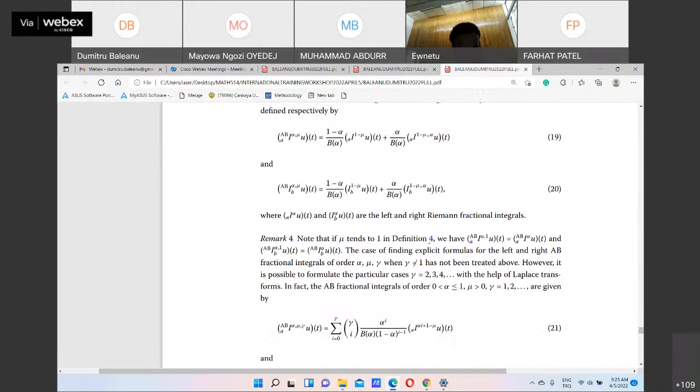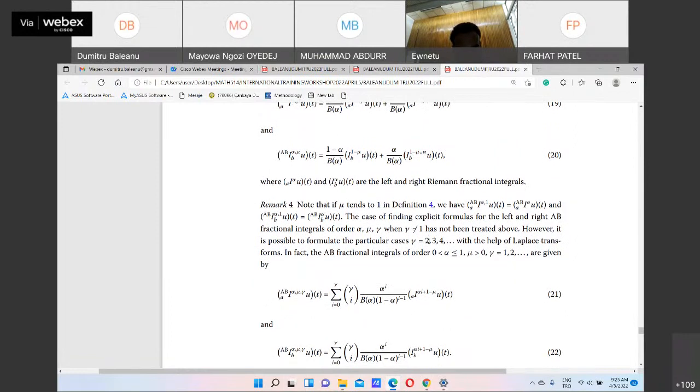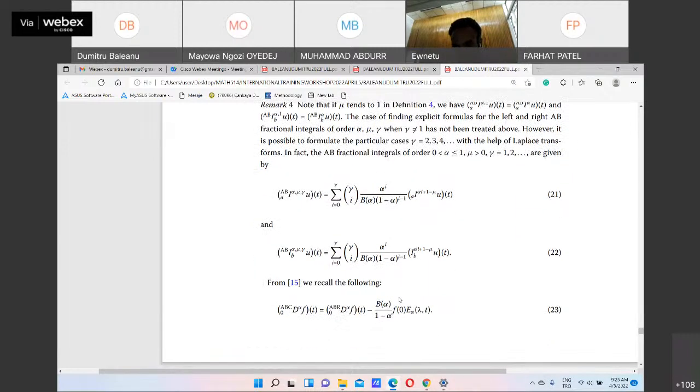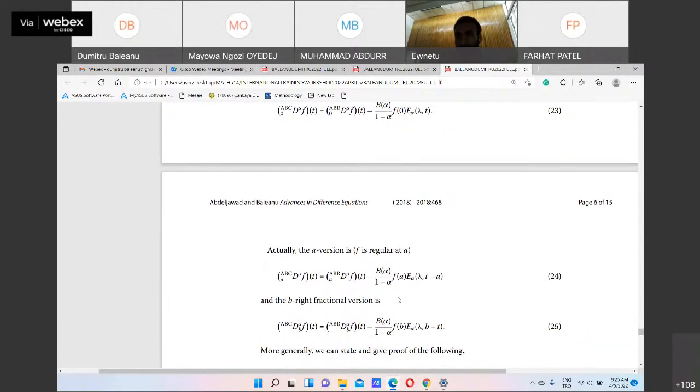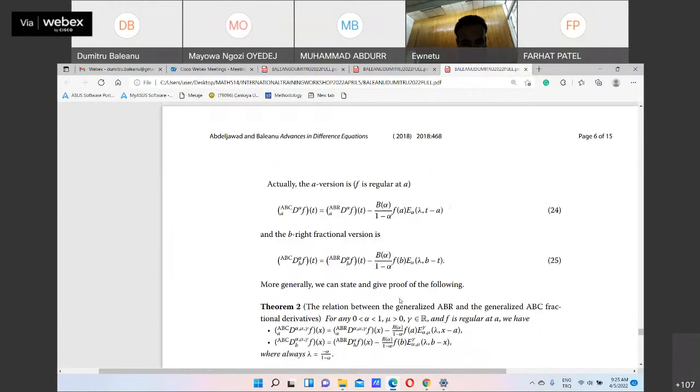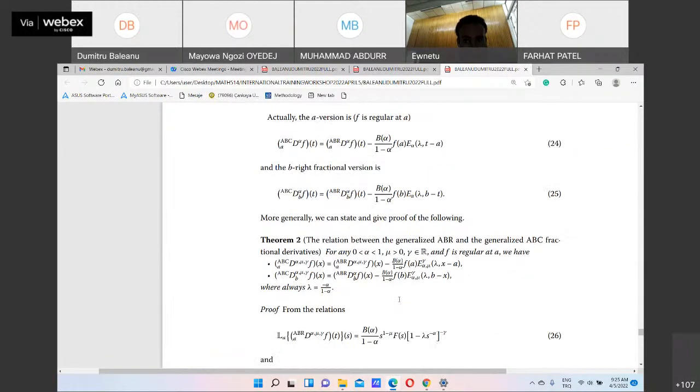Yes. So the integral is expressed in terms of a summation with respect to Riemann-Liouville. Not easy, but this is the case. So these are the properties.